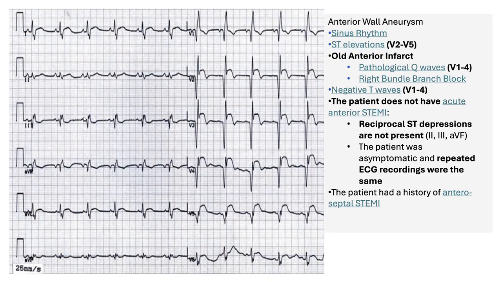So if we have a look at reciprocal ST depressions, in lead 2, T waves are positive. Lead 3, it's actually a bit negative. And lead AVF, it's positive.